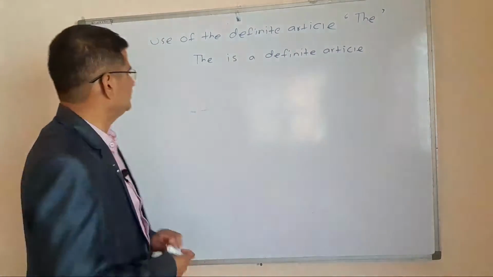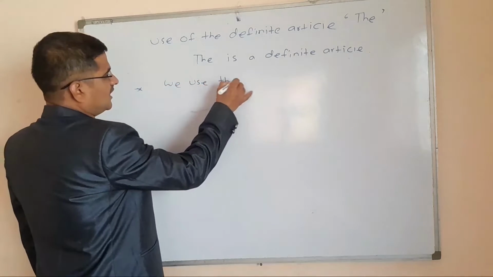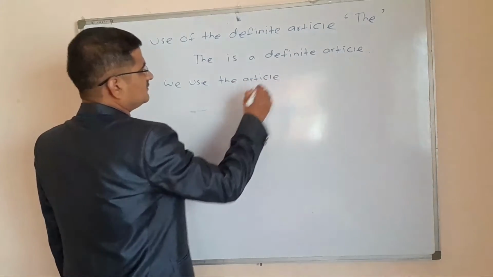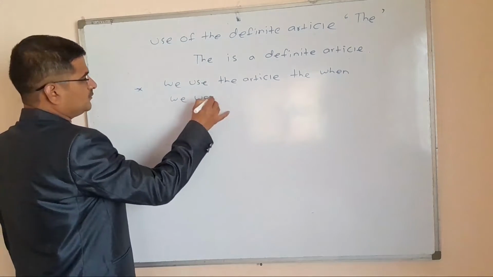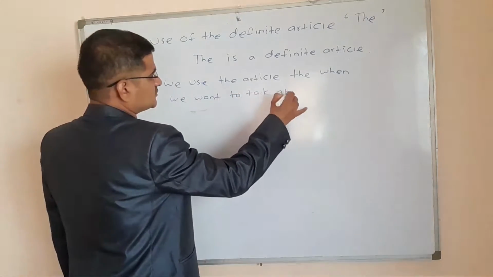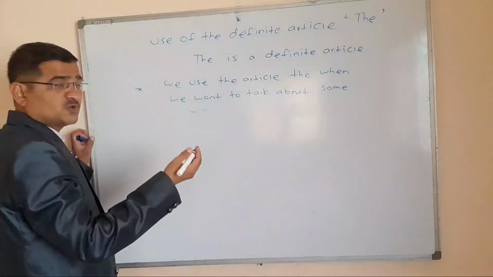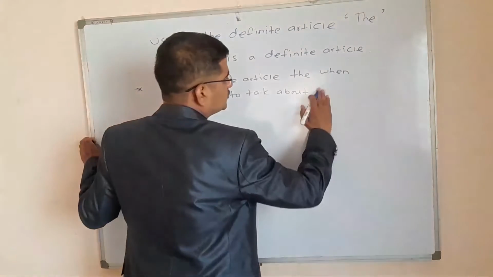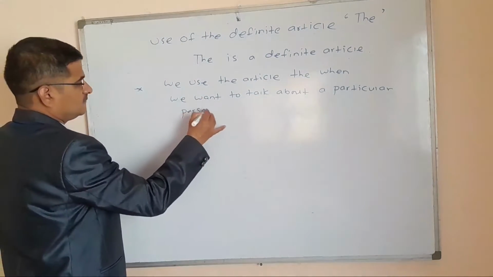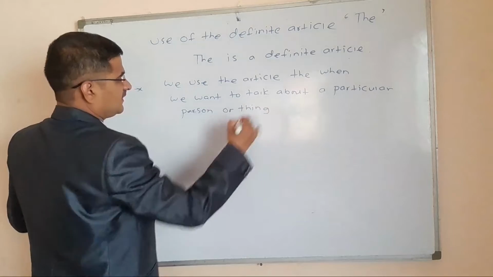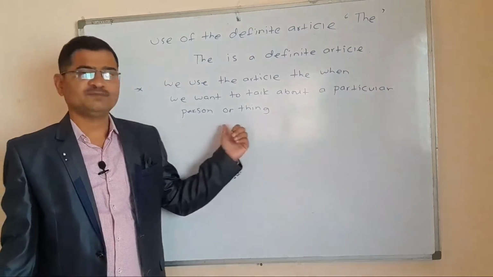Please have a look at the board. First of all, see here, we use the article the when we want to talk about a particular person or thing.